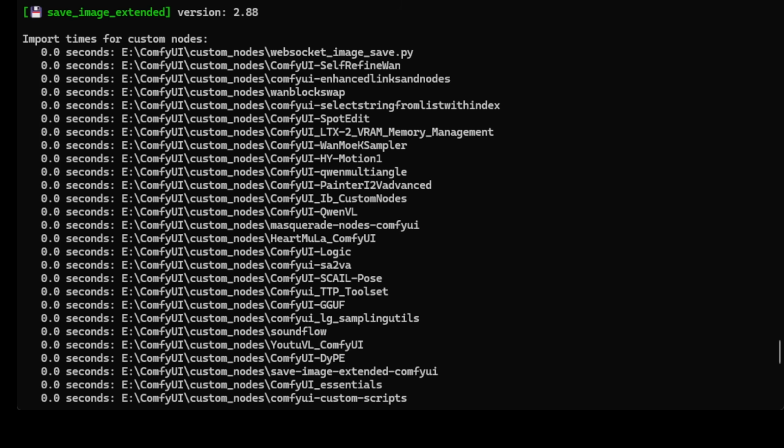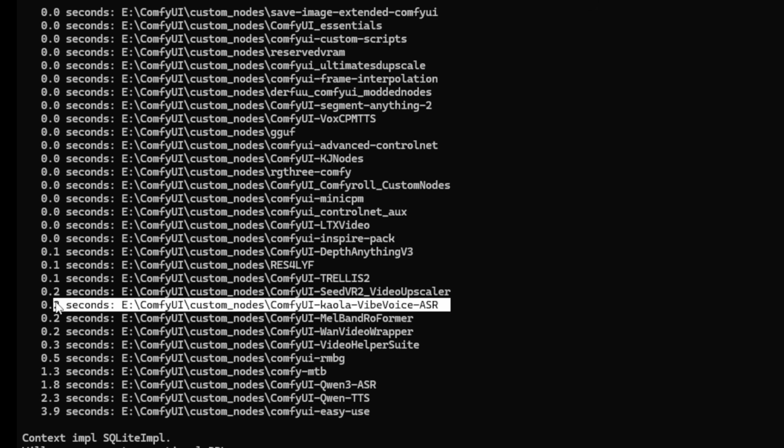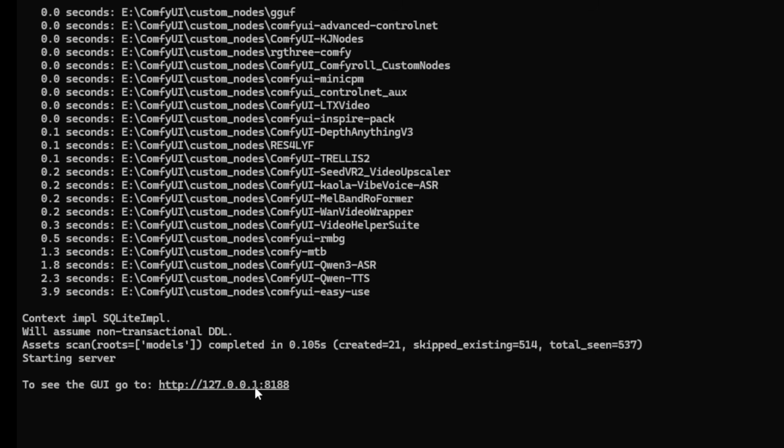So coming to the installation here at the end, you'll have 2 custom nodes installed throughout this tutorial. One is the Qwen3 ASR, which imported properly, nothing happened, no error, and the other one is the ComfyUI VibeVoice ASR, which is also installed properly. Then we can click this link and go check out the ComfyUI interface again.